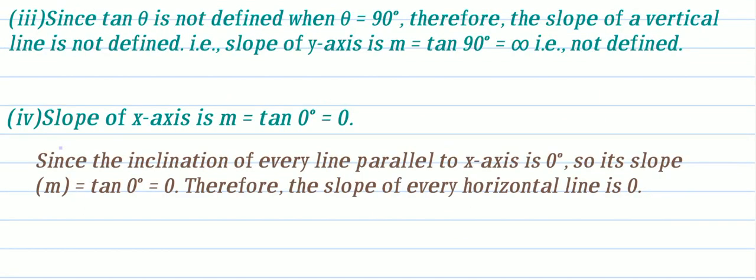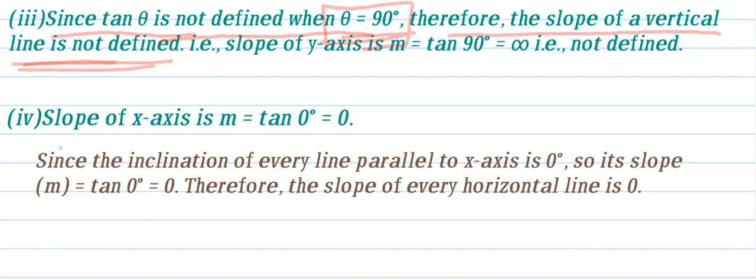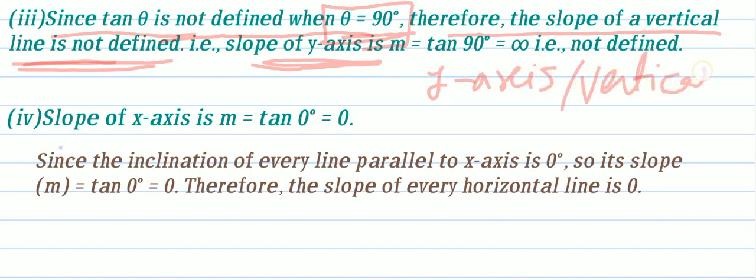Let's move. Since tan theta is not defined when theta is equal to 90 degrees, as we have studied in trigonometric ratios, tan 90 is undefined. That is what they are telling here. Therefore the slope of a vertical line is not defined. A vertical line makes 90 degrees, so it is not defined. A vertical line means the y-axis. Note down: the slope of the y-axis and of a vertical line is not defined.